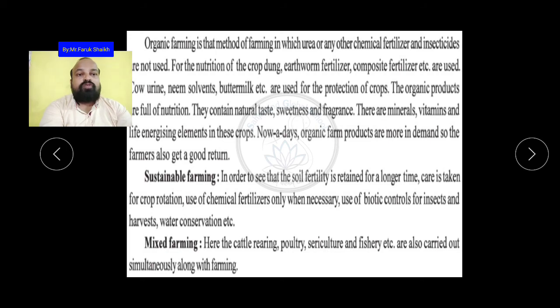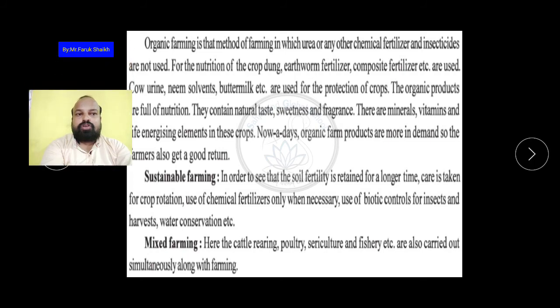Okay, use of chemical fertilizer only when necessary, यानी कि जो केमिकल फर्टिलाइजर है उसका यूज़ तभी करना जब उसकी ज़रूरत होती है, not in high quantity. And use of biotic control for insects and harvest water conservation, etc. And also the biotic control of the insect. What is the biotic control of the insect? So cow urine, neem solvent and buttermilk, these are the biotic control for insects. And the harvest and the water conservation also is done.